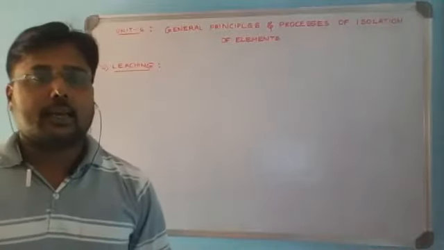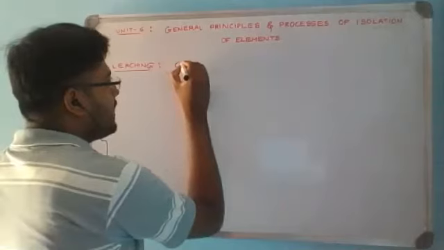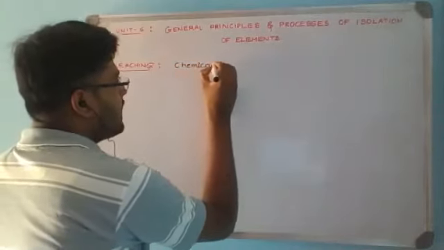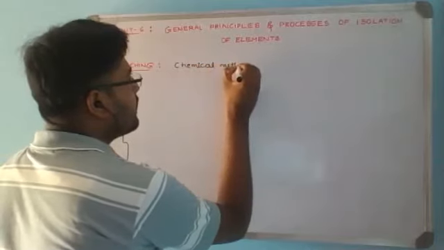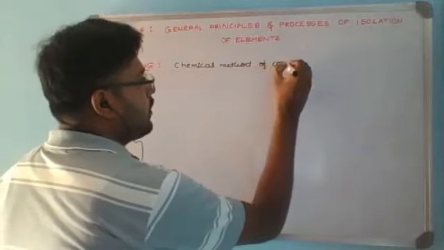Leaching is a chemical method of concentration of ore. It is the only chemical method we are having in the unit to discuss. It is a chemical method of concentration of ore.